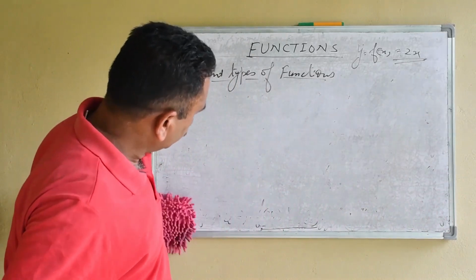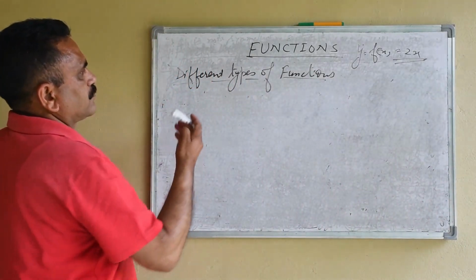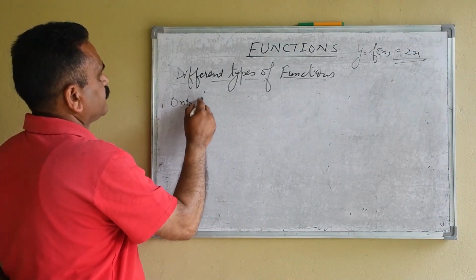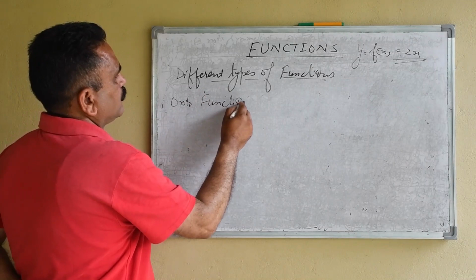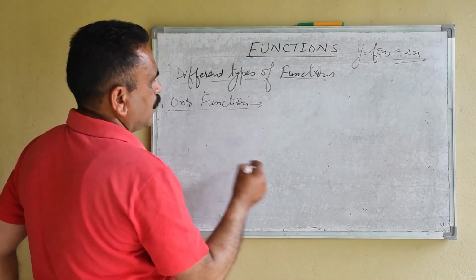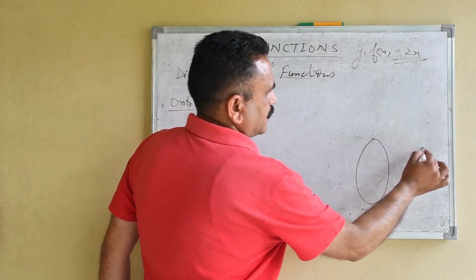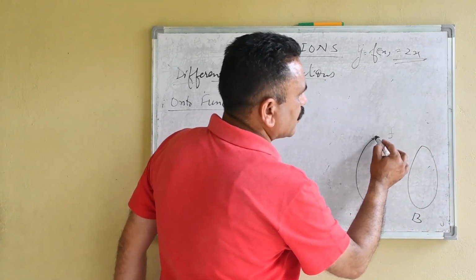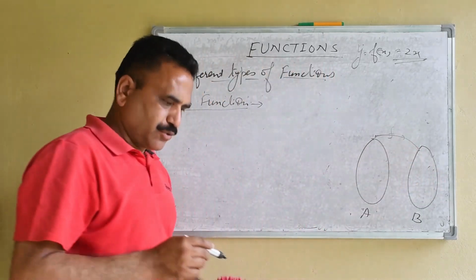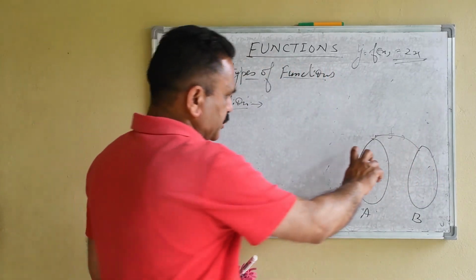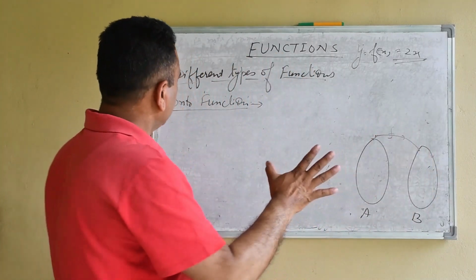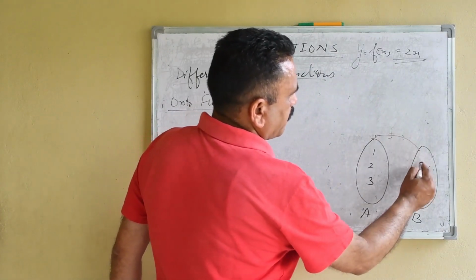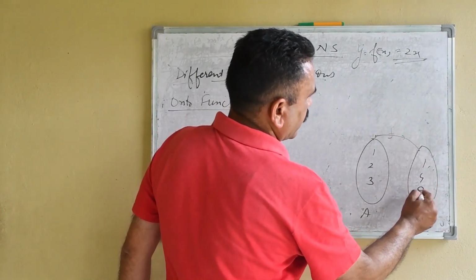I think it is clear to you. Next is onto function. What is an onto function? Again, a function is a mapping, a rule which connects two non-empty sets A and B. Suppose we have 1, 2, 3 and 1, 4, 9.